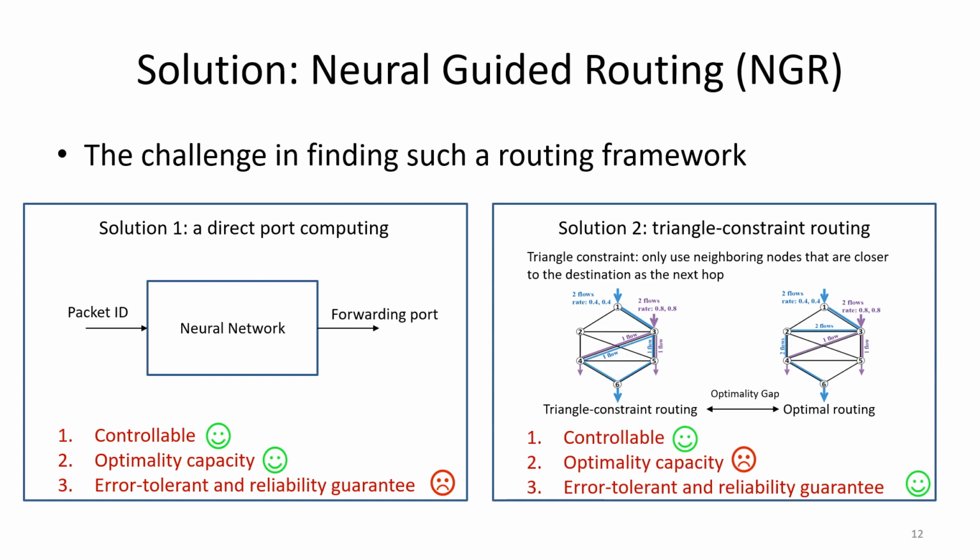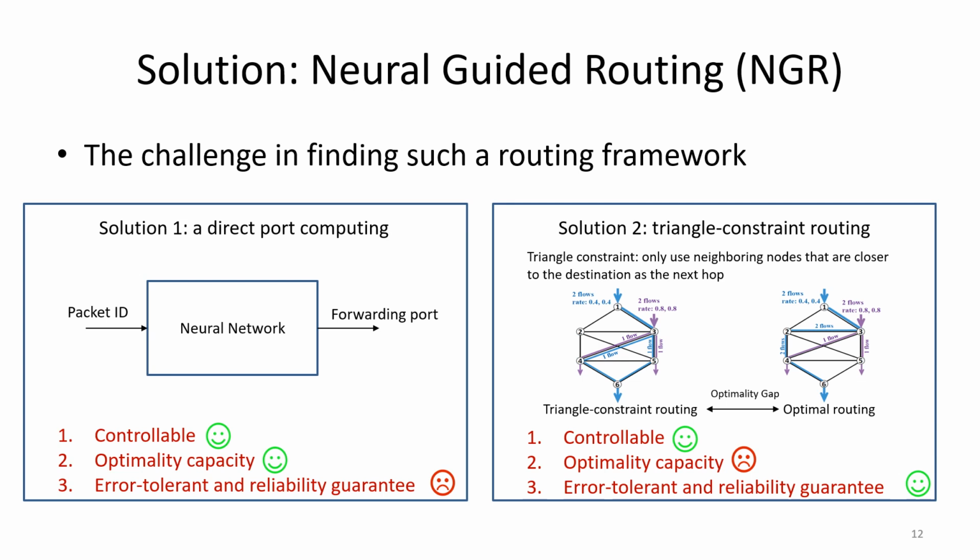Another solution to achieve the reliability guarantee is to restrict our next hop selection to use only the neighboring nodes that are closer to the destination. This constraint, we call the triangle constraint routing. And we show that in some simple examples, the optimal solution of the triangle constraint routing cannot achieve the global optimal routing.